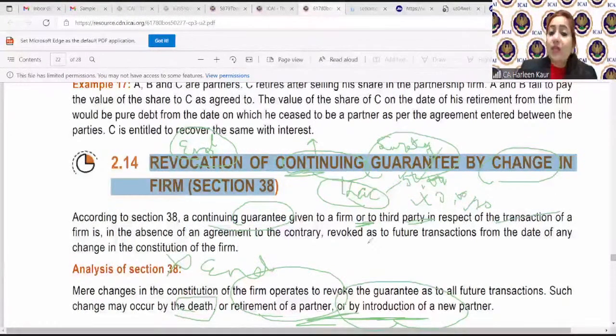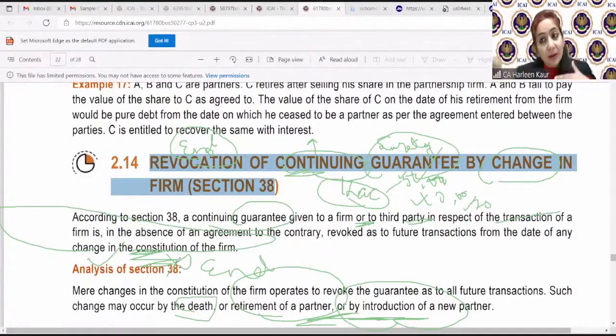Now, law says whenever such a change in the constitution happens, your section 17, those who were asking, section 17 talks about the change in the constitution. How does the constitution of a firm change? When a new partner is joining, when somebody is retiring, when somebody is becoming insolvent, then the constitution of the firm changes. Then for all the future transactions, this continuing guarantee comes to an end.